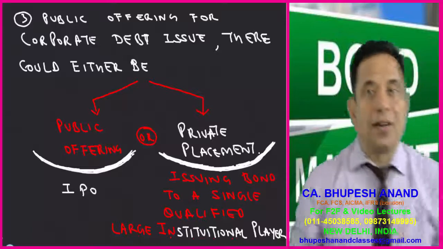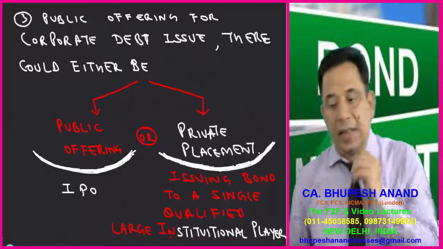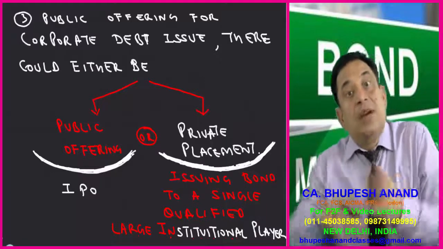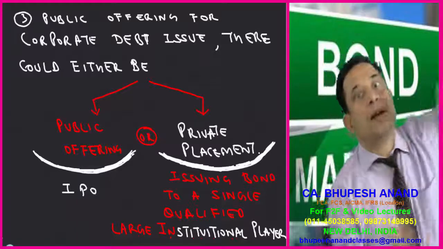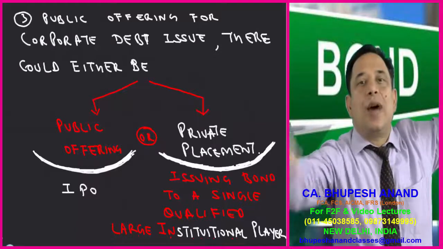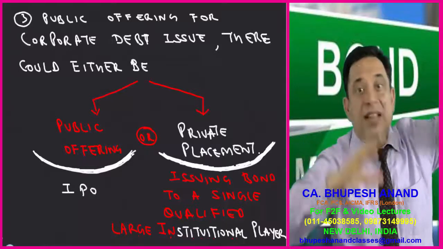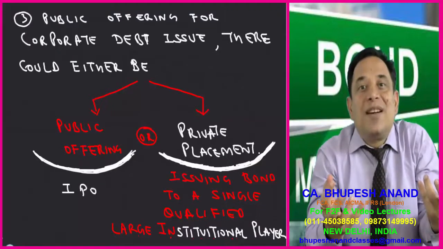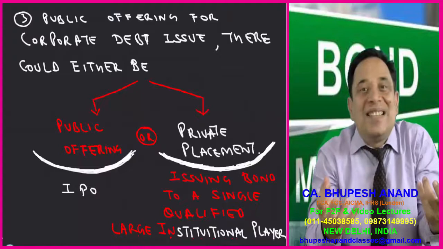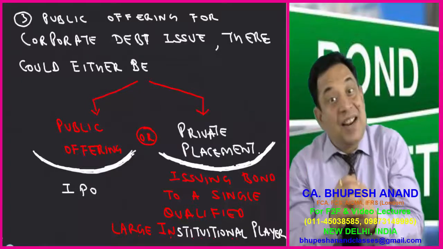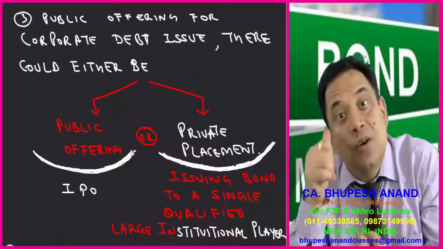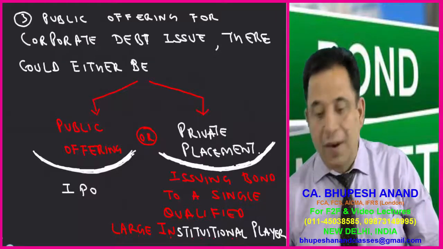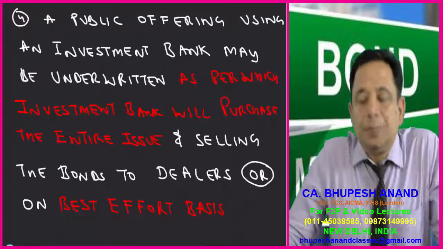So firstly I am discussing public offering. Public offering means either I am selling to the public at large, to the dealers, to the investment bankers, or to a qualified investor. So I have bifurcated public offering into two parts. One is a real public offering, in which we involve bankers, merchant bankers, investment bankers and dealers. That is a pure public offering. And the other one is in which only one qualified institutional investor is involved. That is named as private placement. So public offering I have divided into two parts. Now let me start with that.